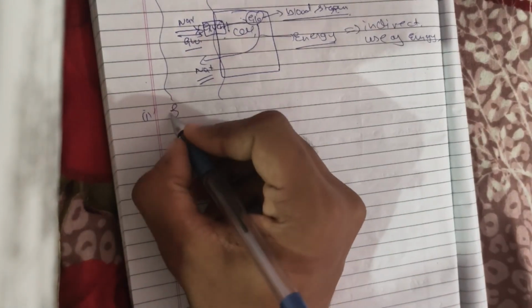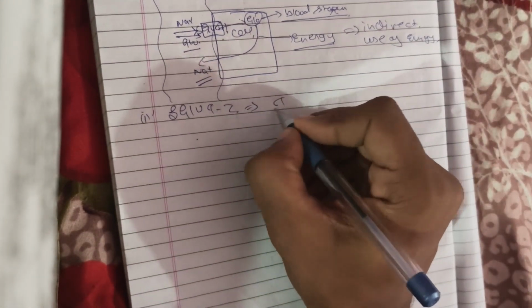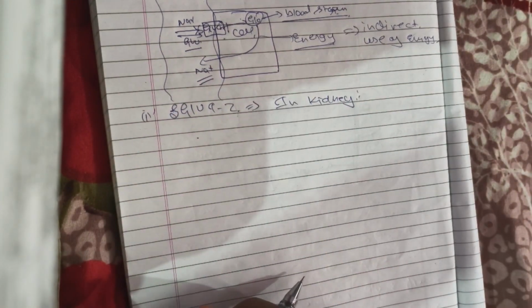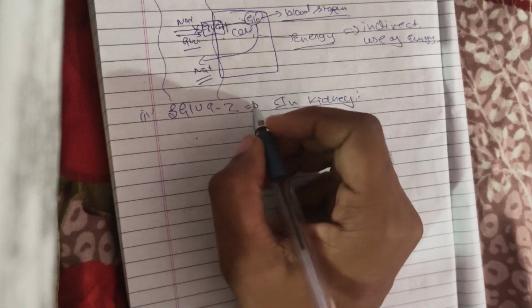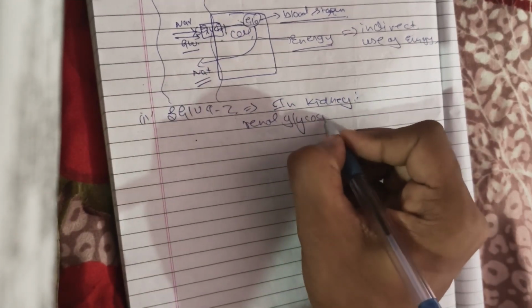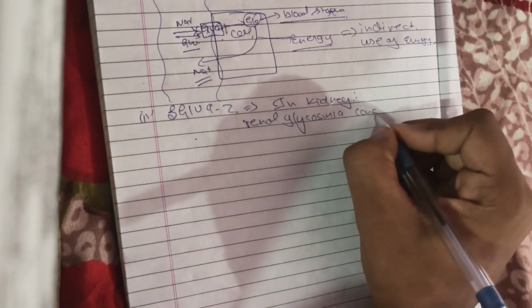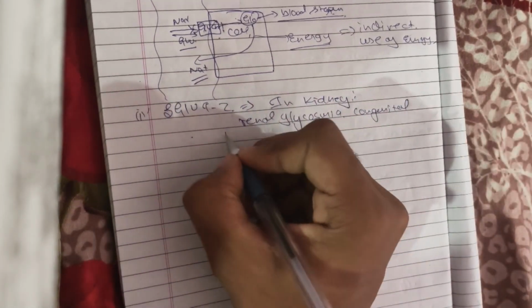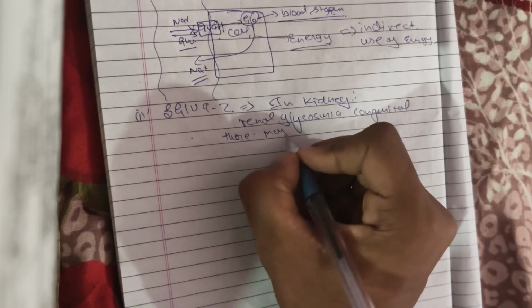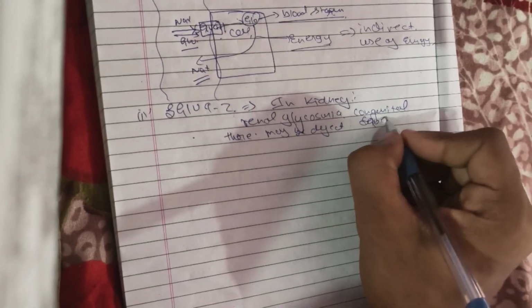Second, we will discuss SGLUT2. The same mechanism is used, but it is present in the kidney, and here we have one of the clinical conditions known as renal glycosuria. That is, if it is congenital, then there may be a defect in SGLUT2.